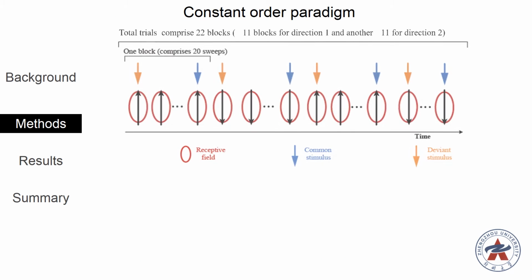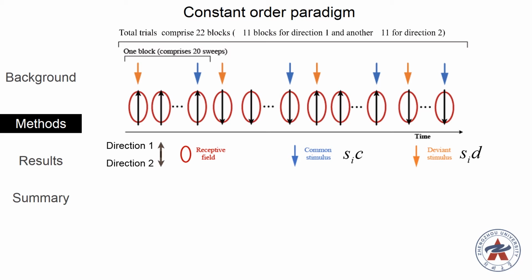To answer this question, we use a constant order paradigm which comprises 22 blocks, and each block includes 20 motion trials at one direction, followed by a block with 20 sweeps at another direction. The first presentation in each block is set as a deviant stimulus, while the last one as a common stimulus. Response to the common and deviant stimulus is indicated as SC and SD.